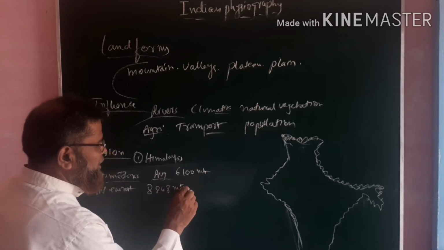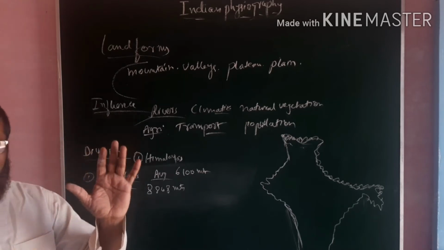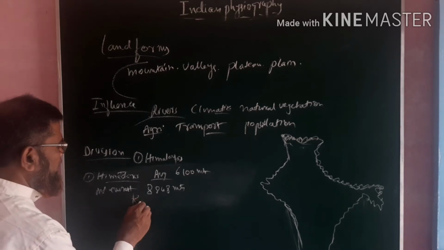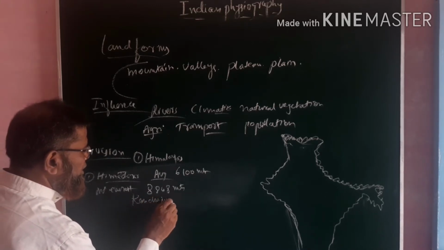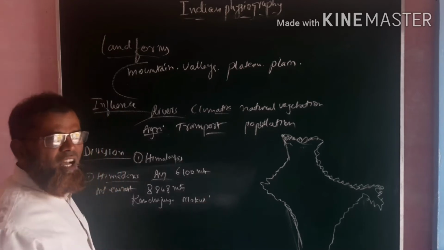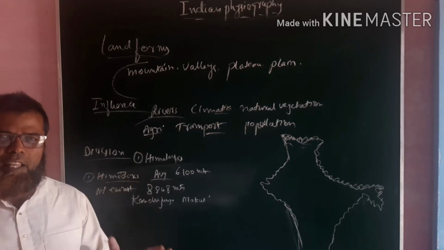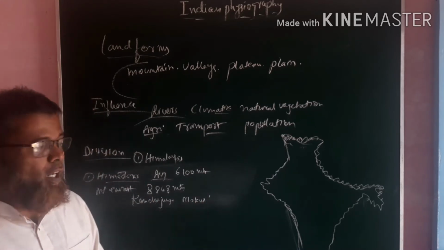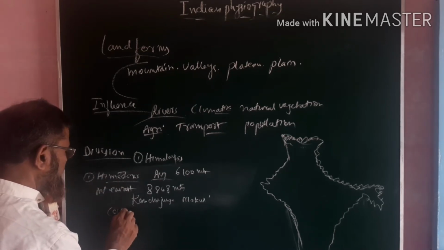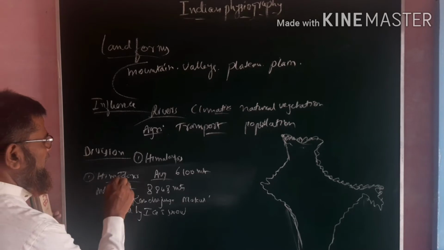Mount Everest lies here, with a height of 8,848 meters. It is the highest peak of the Himalayas, and not only of the Himalayas, it is the highest peak of the world itself. Along with this, there are other high peaks like Kanchenjunga, Makalu, Dhaulagiri, Nanda Devi, and Gauri Shankar. These are found in Himadri, and it is always covered by ice and snow. That's why it has the name Hima.